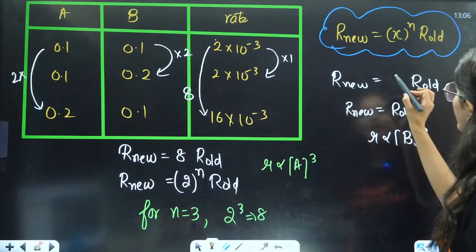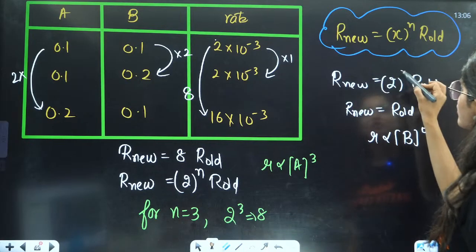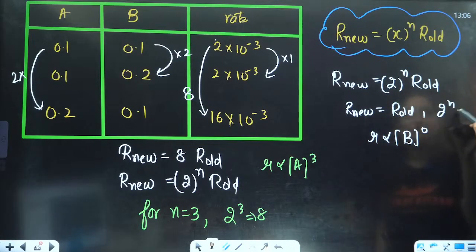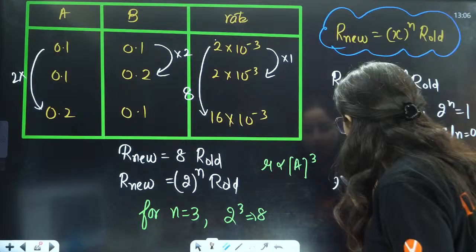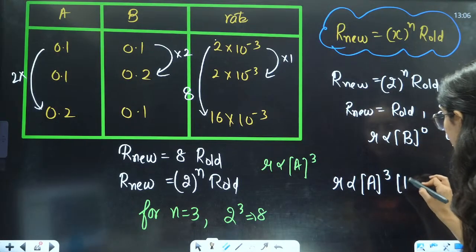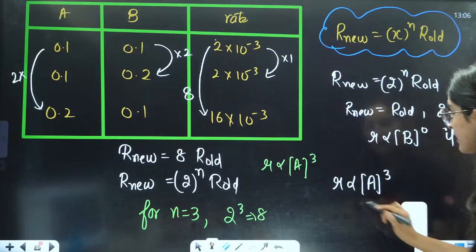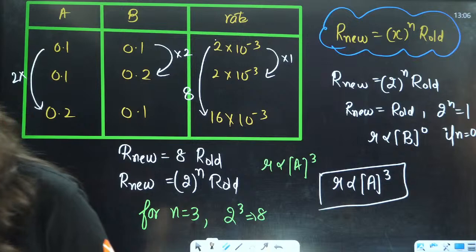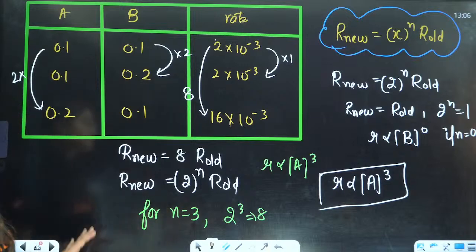But in reality, the concentration was getting doubled. So 2 raised to power n should be equal to 1. That is only possible if n is equal to 0, right? So the overall rate will become A raised to power 3, B raised to power 0, and this will become your final answer. Okay, this will become your final answer.